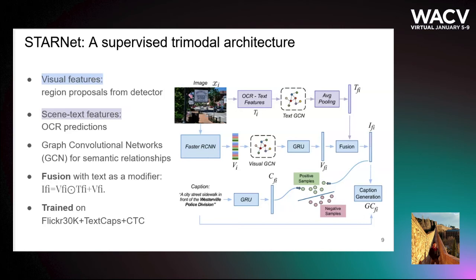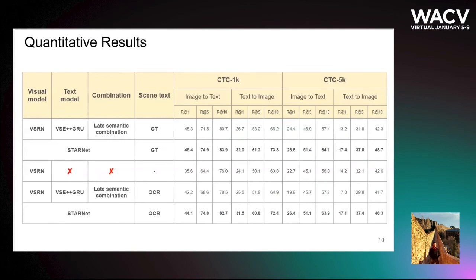The model is trained on Flickr30K, TextCaps, and the validation or training set of CTC. We show experiments with or without the usage of ground truth syntax annotations to show an upper bound. Similarly, we present the best performing models by the re-ranking strategy and the fully supervised one.